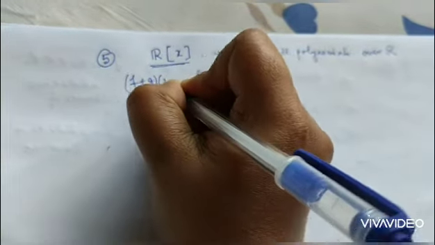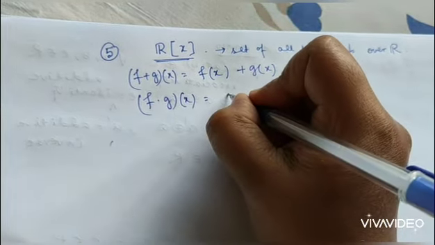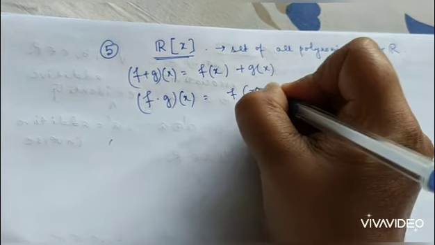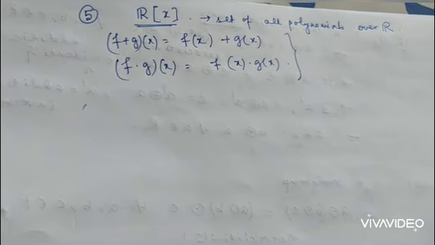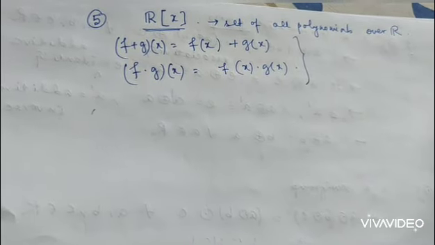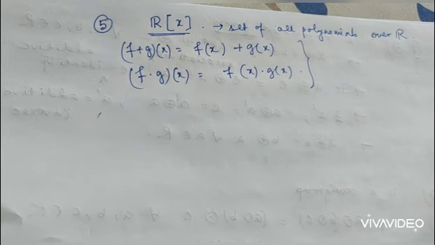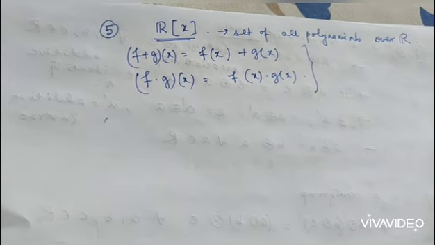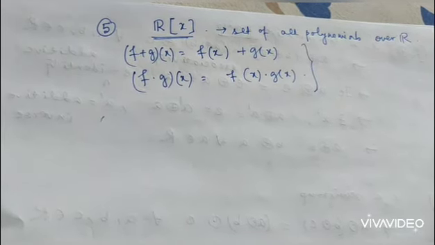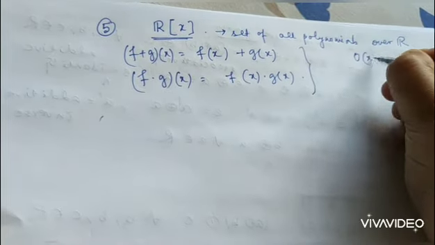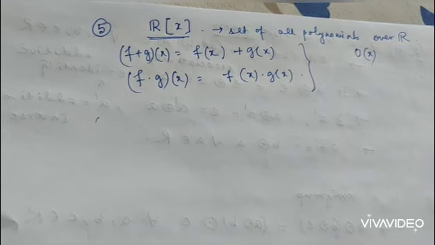Here f plus g of x is defined as f(x) plus g(x), and f dot g of x is defined as f(x) into g(x), that is the product of two polynomials and the addition of two polynomials. These will be binary operations, since the product of two polynomials is again a polynomial, and the addition of two polynomials is again a polynomial over R. Under these they will form a commutative ring with unity, where the zero polynomial 0(x) will be the additive identity, and the inverse of any polynomial will be the negative of the polynomial.